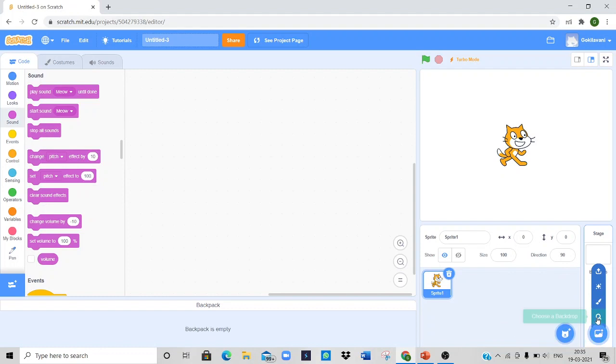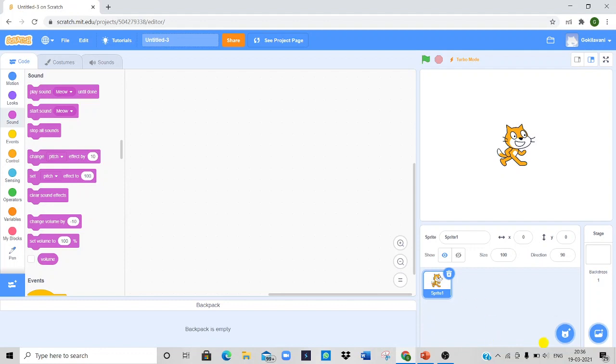Here we can select or upload a sprite. These buttons provide different ways to create a new sprite, import and use available sprites. Here we can choose a sprite from the available things, or we can also import a new sprite as we want. Otherwise, we can also paint our own sprite. Let us discuss each one of these options.